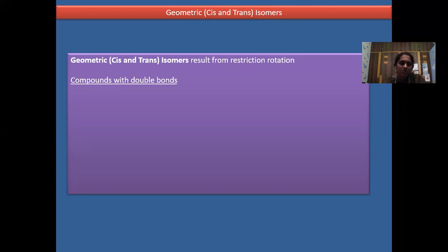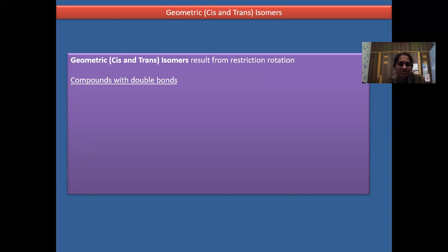If atoms or the groups are on the opposite direction for the C double bond C or C triple bond C, then that is the trans isomer. Okay, I'm repeating what is cis and trans. See, configurational isomers: if there is restricted rotation, then those are geometrical isomers. If there is no restricted rotation, then those are optical isomers.